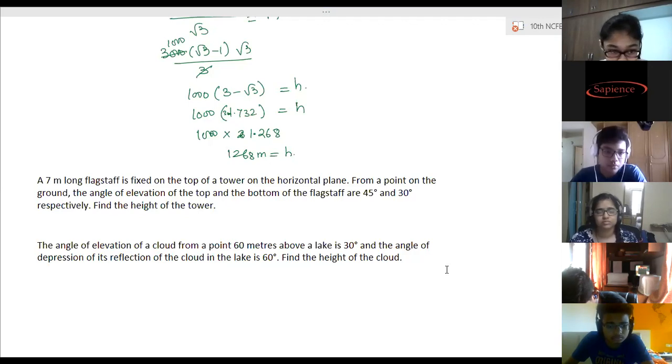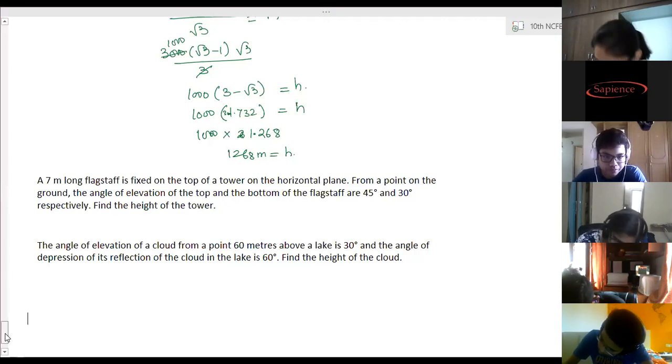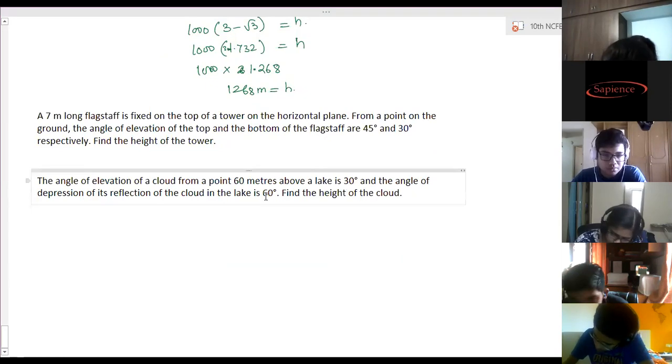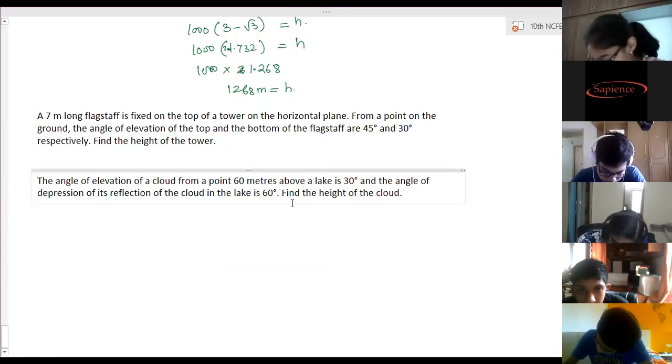The angle of elevation of a cloud from a point 60 meters above a lake is 30 degrees. The angle of depression of its reflection of the cloud in the lake is 60 degrees. Find the height of the cloud.